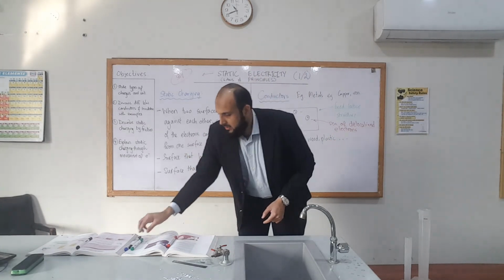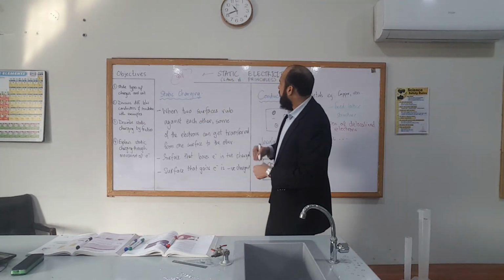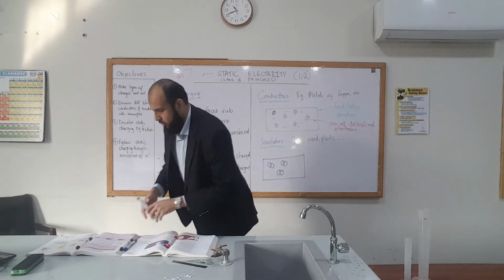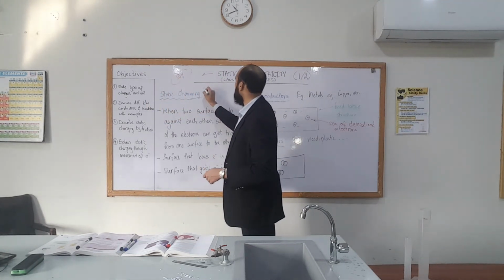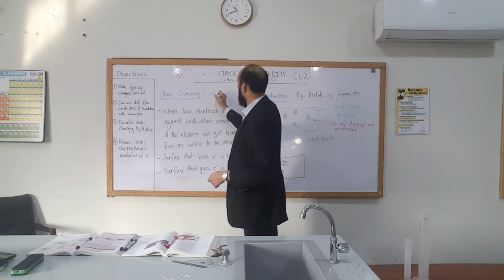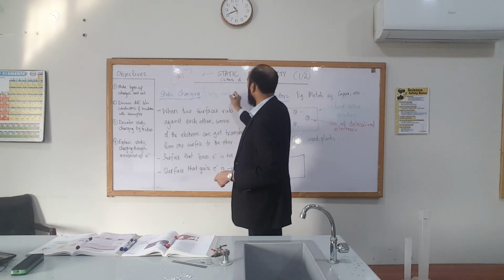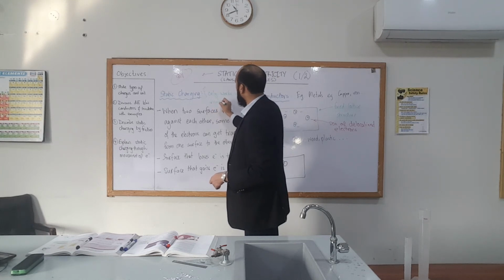Okay? So this importantly only works with insulators.